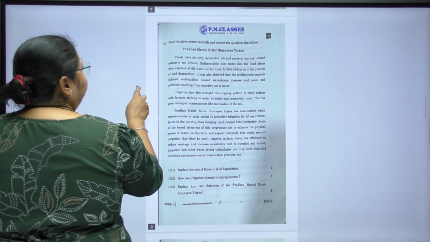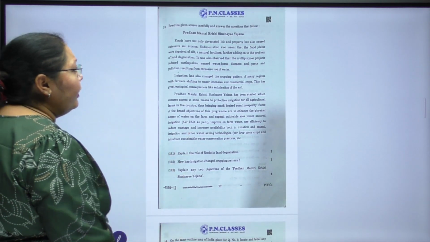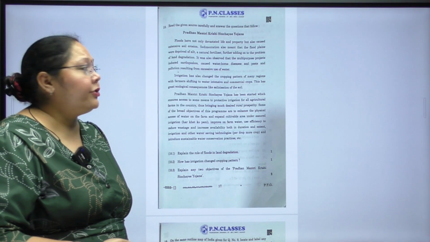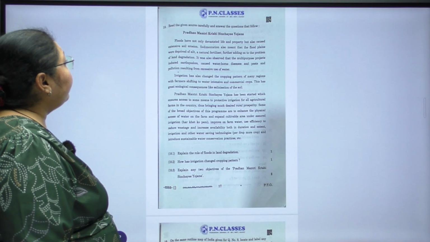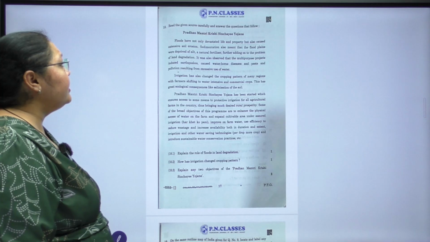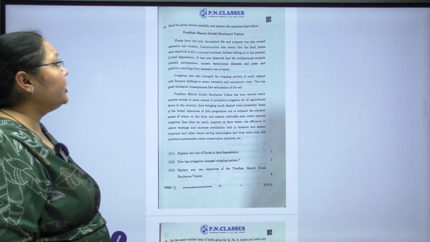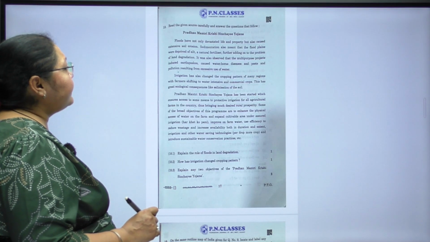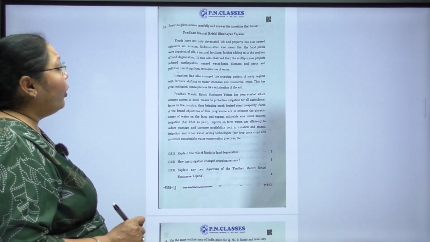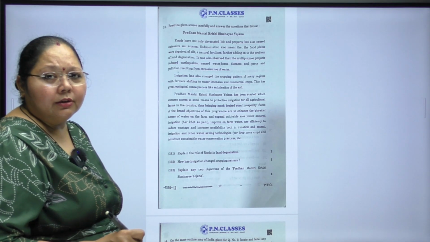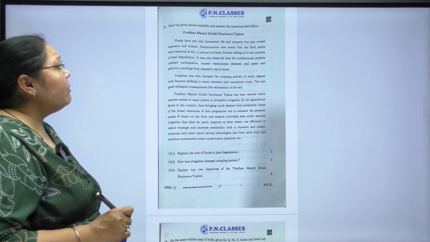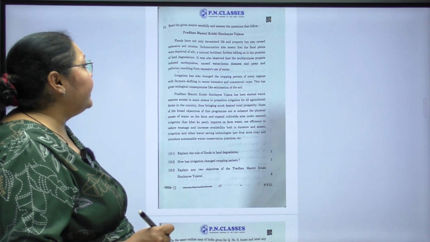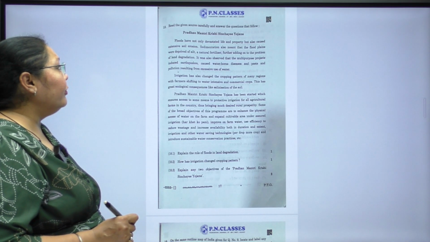Moving towards the next question, again the favorite question of all of us, the easiest part, where again a paragraph is given and a 4 marks question is being asked. Read the following given source carefully and answer the questions that follow. Pradhan Mantri Krishi Sinchai Yojana. Floods have not only devastated life and property but also caused extensive soil erosion. Sedimentation also meant that the flood plains were deprived of silt, a natural fertilizer, further adding to the problem of land degradation.